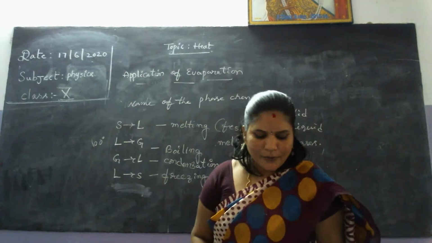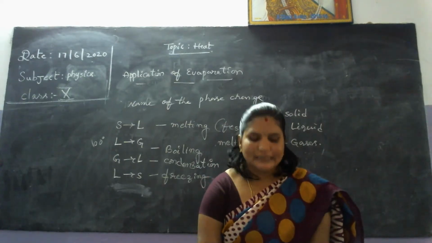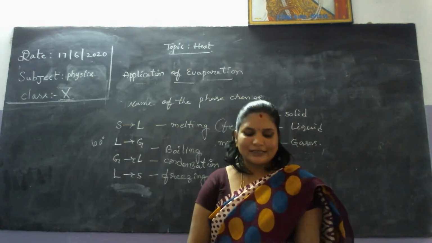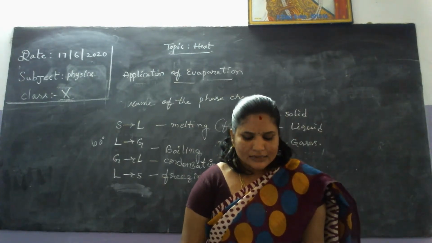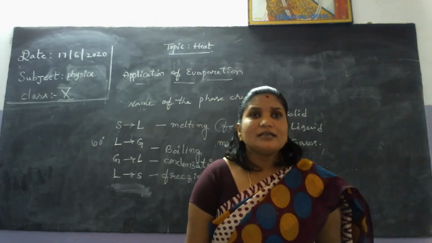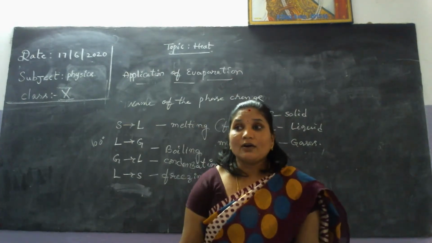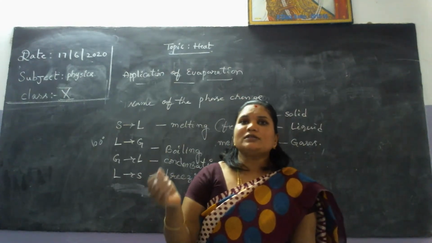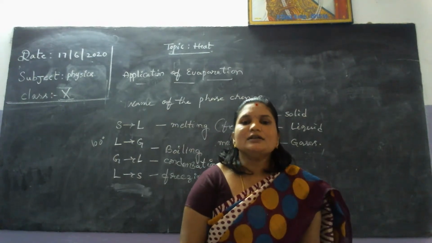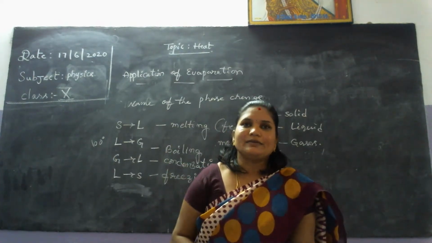Again, dew. The water droplets condensed on such surfaces are known as dew. Again, in winter season, we see outside our windows and on grass little bits of droplets.